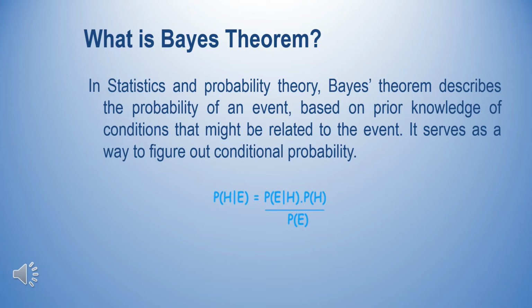So using these terms, Bayes' theorem can be rephrased as: the posterior probability equals the prior probability times the likelihood ratio. This is the important idea of why Bayes' theorem is required and why we are going through it.